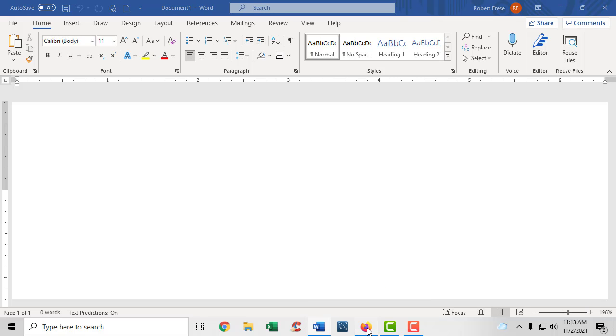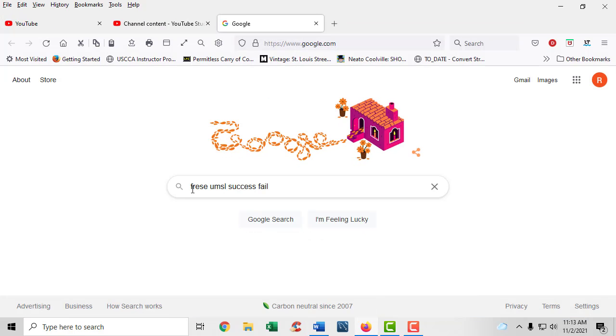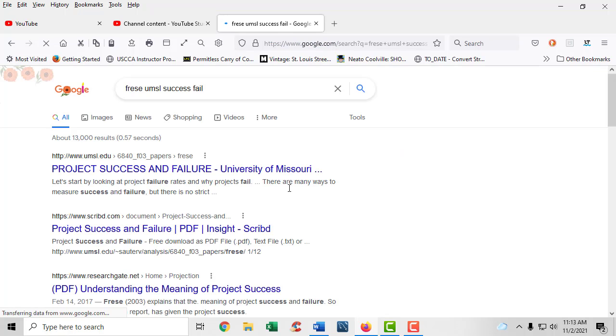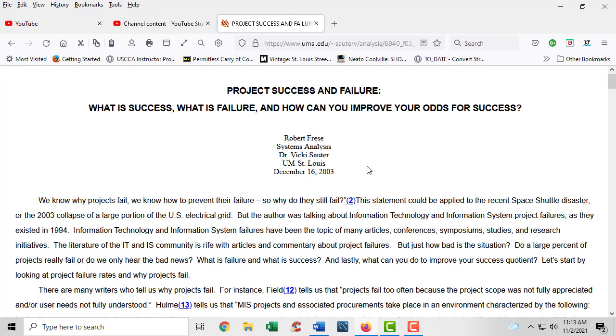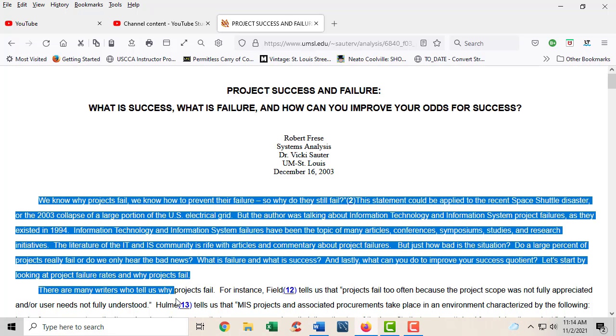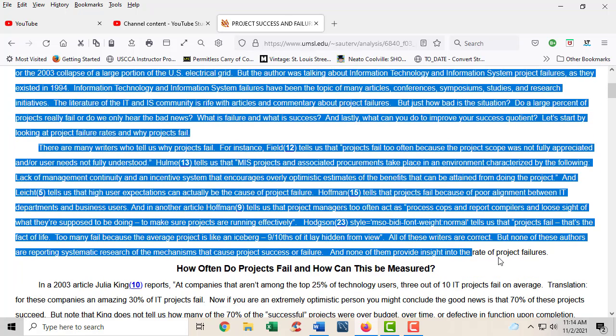And to do that, I'm going to go to Google. In my search bar, I've typed freeze, F-R-E-S-E, UMSL, U-M-S-L, success, fail. I'm going to look for that, and I'm just going to hit enter, and it's going to bring up an article that I published when I was a student at UMSL. So here it is, and the only reason I have this is it's not copyrighted too much, and I'm going to copy a couple of paragraphs of that.